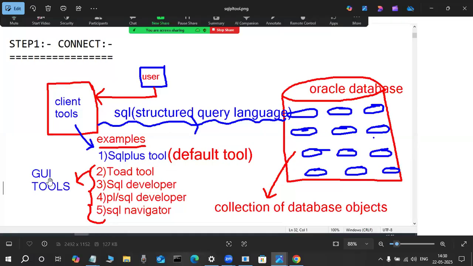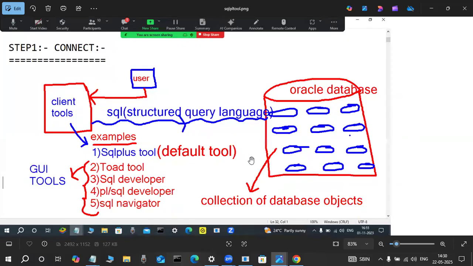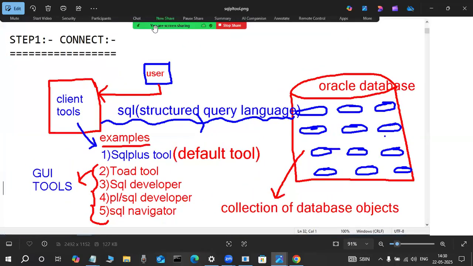Other than the SQL Plus tool, there are GUI tools: Toad, SQL Developer, PL/SQL Developer, SQL Navigator. Take a snap of this one, take a snap through mobile. This is just for tool names awareness purpose.